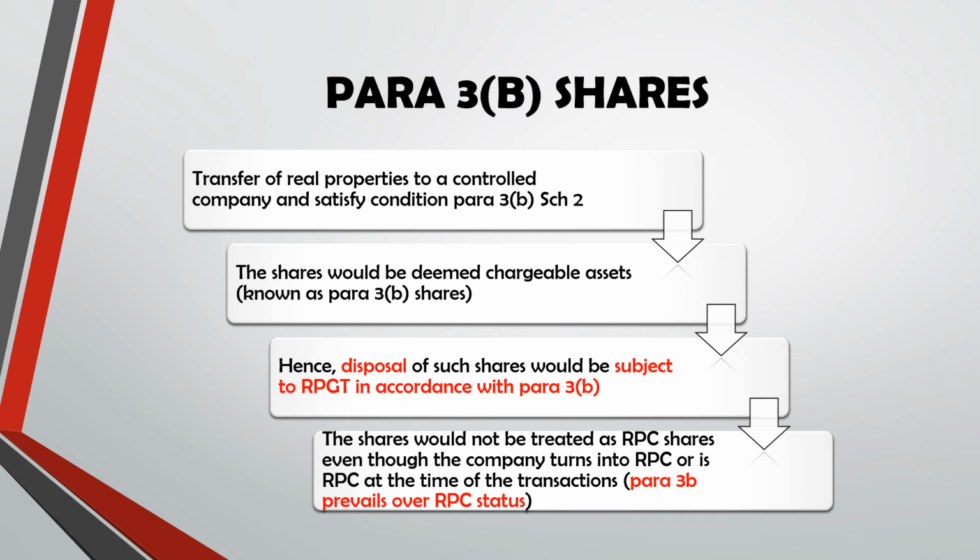Therefore, disposal of such shares will also subject to RPGT, but as per paragraph 3B. So, the shares would not be treated as RPC shares even though the company turns into RPC or is RPC at the time of the transaction, which means para 3B will prevail or will take priority over the RPC status.